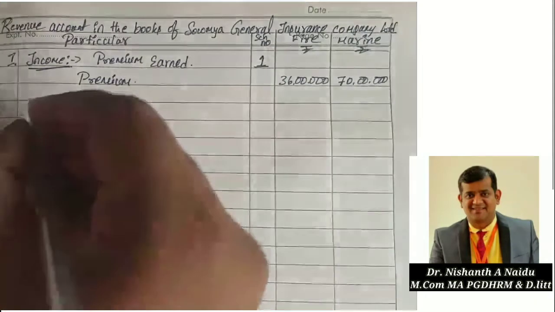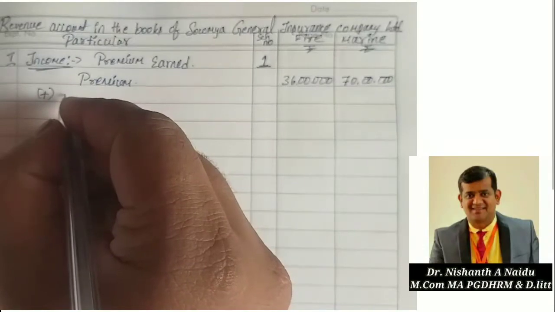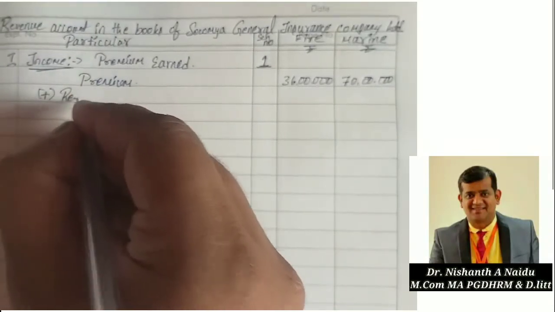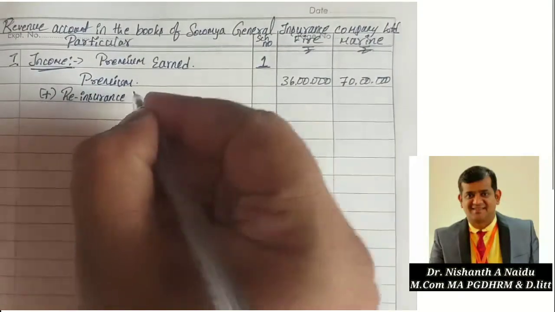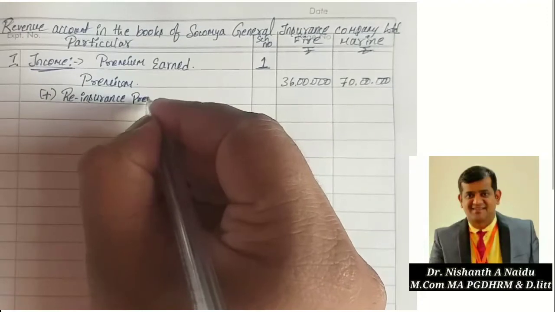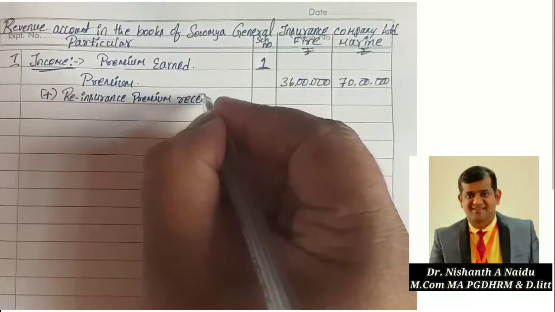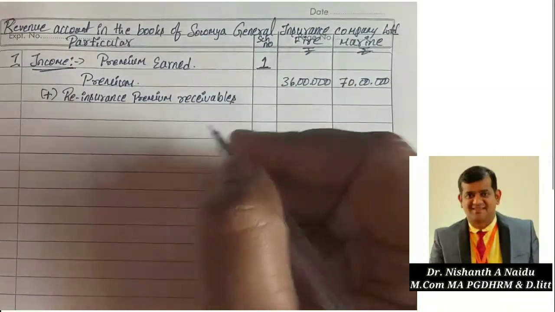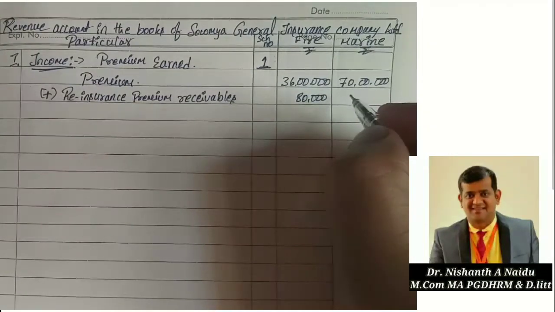Add reinsurance premium receivable. How much did they say? 80,000 and 40,000.